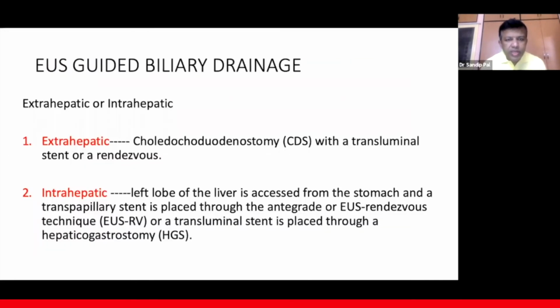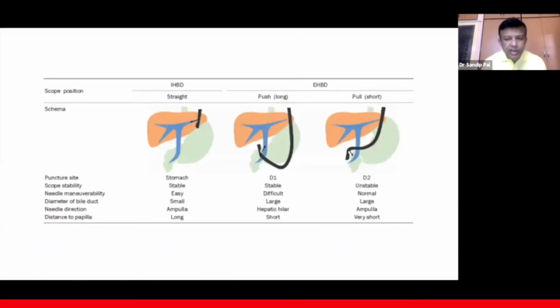Now, US guided biliary drainage can be extrahepatic or intrahepatic. Extrahepatic means choledochoduodenostomy with a transluminal stent or a rendezvous procedure. And intrahepatic means the left lobe of the liver is accessed from the stomach and a transpapillary stent is placed through the antegrade or US rendezvous technique, or a transluminal stent is placed through hepaticogastrostomy. Now, this is the schematic diagram. So it can be intrahepatic biliary drainage or extrahepatic biliary drainage.